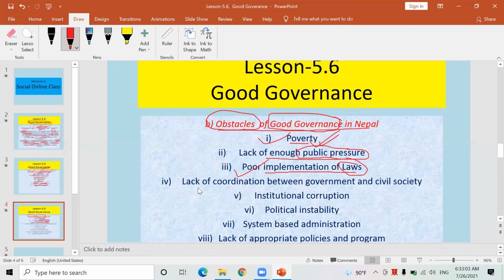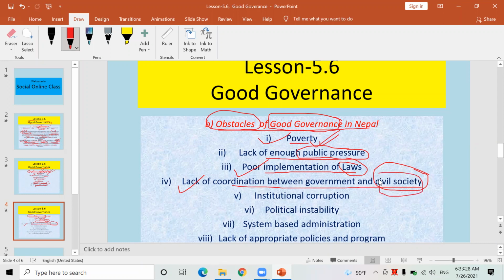Look here, another obstacle of good governance is lack of coordination between government and civil society. Civil society means all of us, you and me, all of you and me, your parents and my parents. You know that we come under civil society.